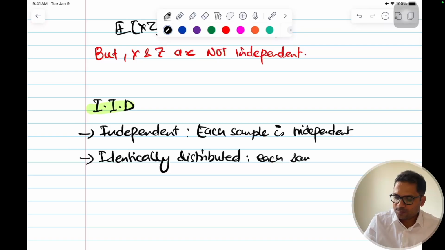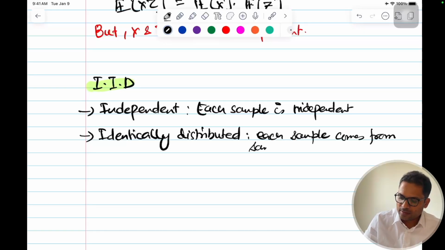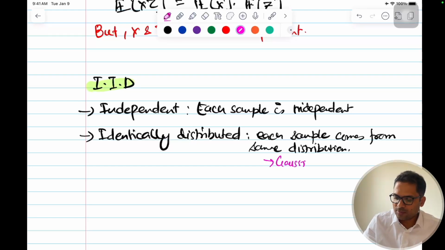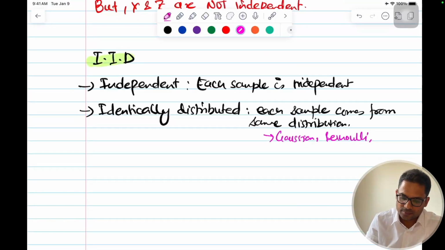Each sample comes from the same distribution. Say for example, either it's like Gaussian or normal, whatever, or Bernoulli, Poisson, geometric, whatever, name it. There are like thousands of distributions, at least hundreds.